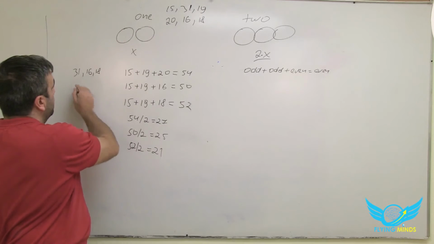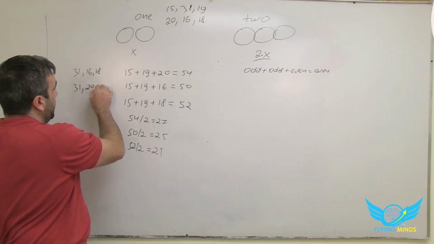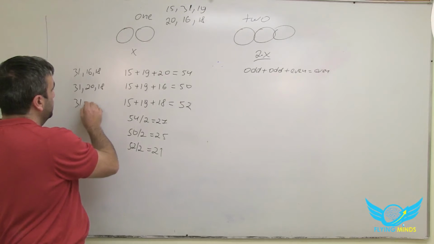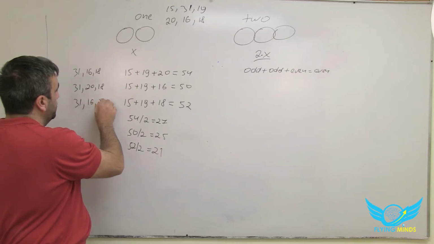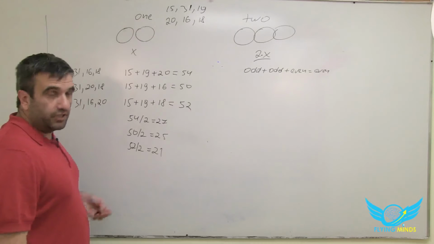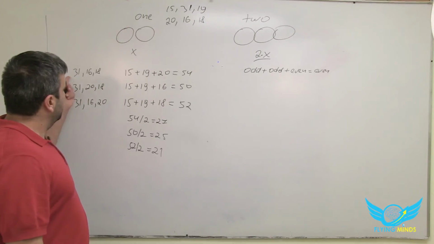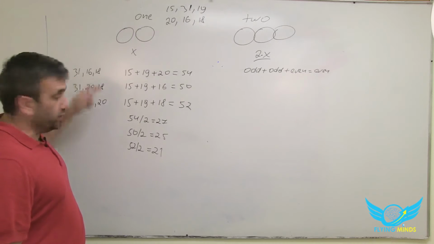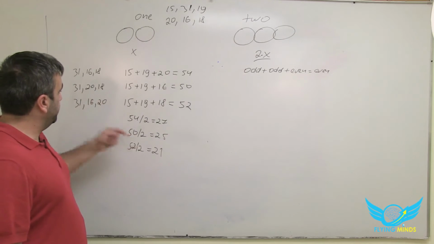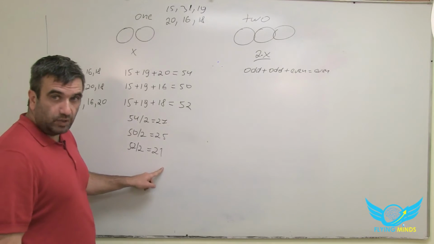So here, what's left? 31, 20, 18. And here we have 31, 16, and 20. And as we can see, none of this combination will give us 27, none will give us 25, and none will give us 26.